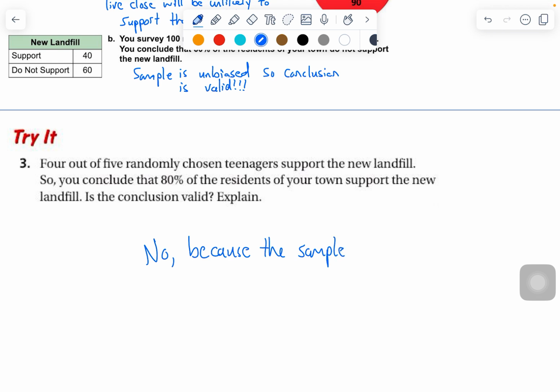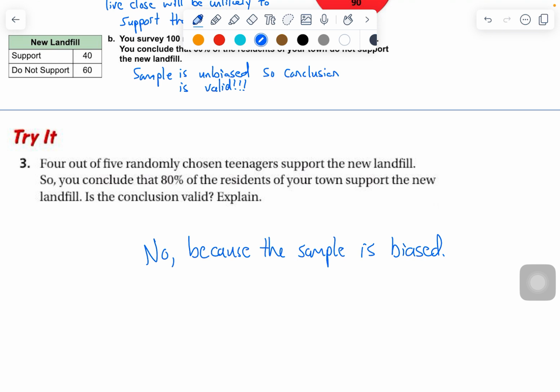You only asked teenagers. Teenagers aren't going to represent the entire town, right? You've got to ask a variety of ages, because a senior citizen might feel differently about a landfill than a teenager might. I don't know why. But you want to get a couple people from each age bracket, a couple males, a couple females, a couple people in different types of areas, all that stuff. So we would say no.